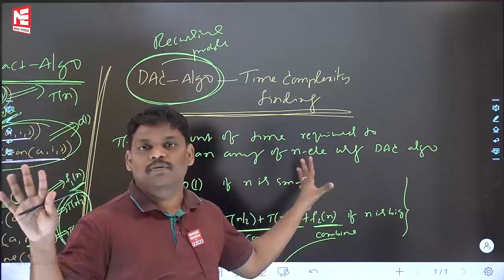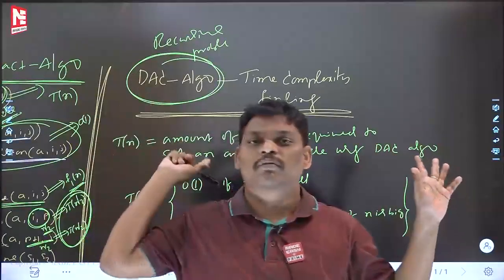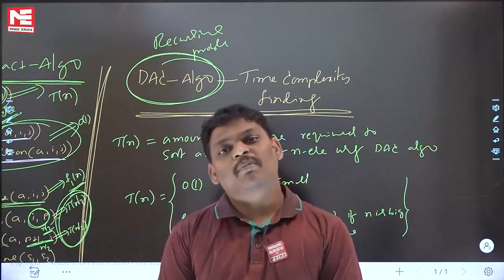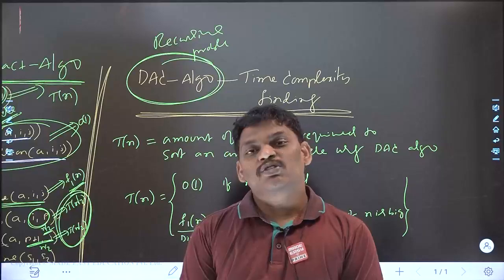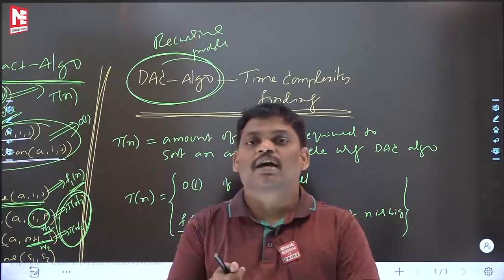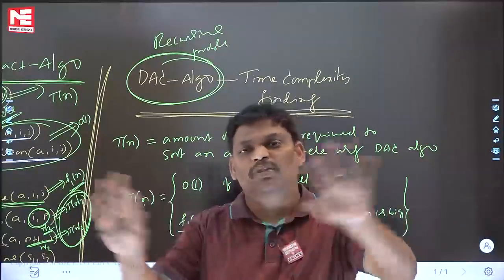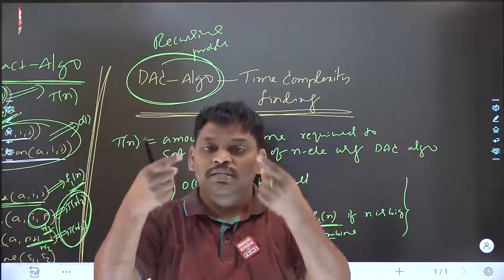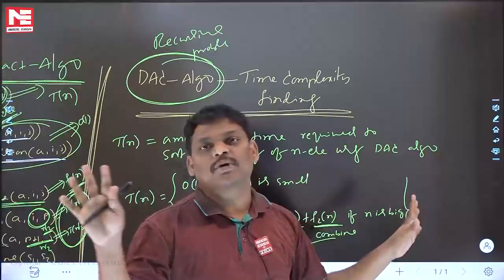I'm thinking you got it. Again, I'm repeating. It's a very, very important line. Any recursive program is given. That may be divide and conquer, that may be non-divide and conquer, that may be dynamic programming, anything. Any recursive program is given. If you want to find out the time complexity, just write the recurrence relation like this. Solve it, and you will get the time complexity.